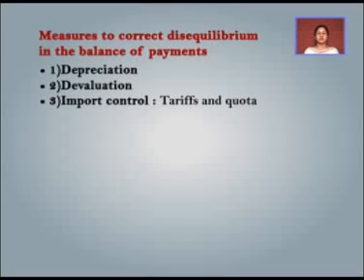Next thing we have, which is very important, that is export promotion. Export promotion is the way by which the government encourages the exporters to produce the articles which can be easily exported and which can earn huge amount of money and can help in correcting the disequilibrium in the balance of payment. First is the reduction of export duties. Government reduces the percentage of export duties on the articles which are highly beneficial for correcting the balance of payment. Next, the cash assistance and subsidies. The government can provide financial help and can give subsidies to the exporters for producing certain commodities.